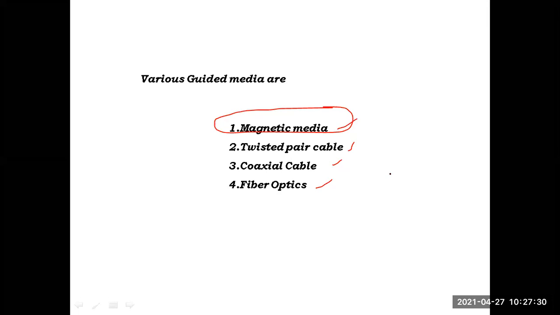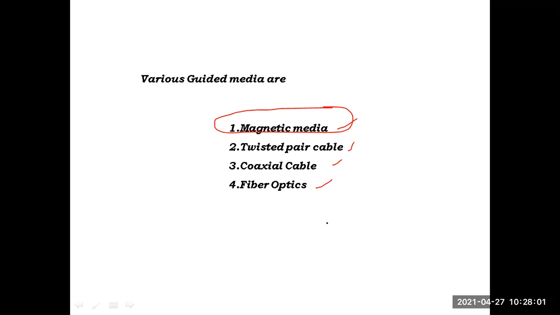Whenever system 1 wants to send the data to system 2 with the help of a pen drive or CD or DVD or hard disk, using some physical device, we will store the data in the device and carry the device to the second machine. From machine 1 we will copy the data to the device, carry that media device to the second machine, and copy the data from the device to the machine. That is, in one line, magnetic media.